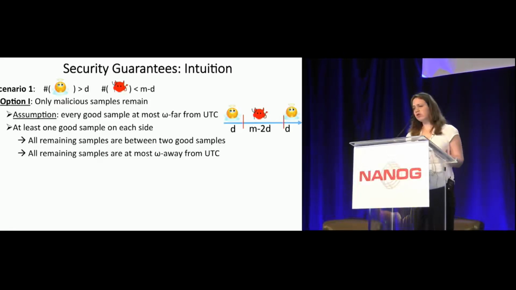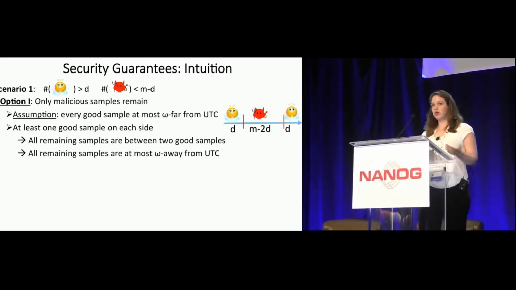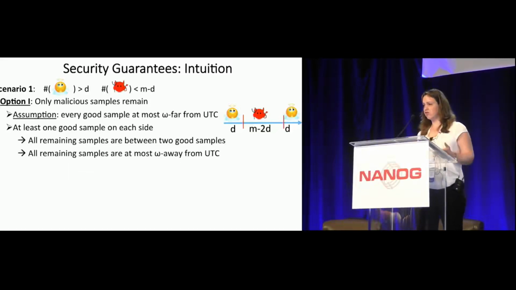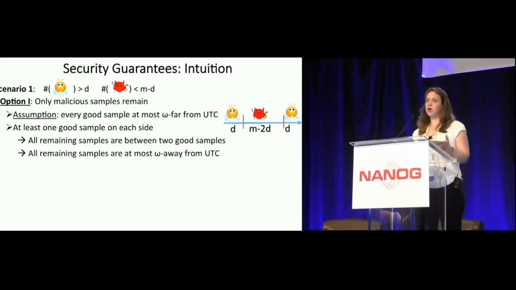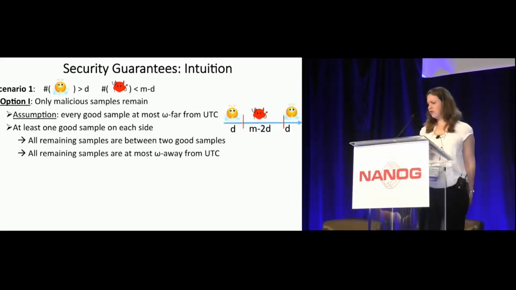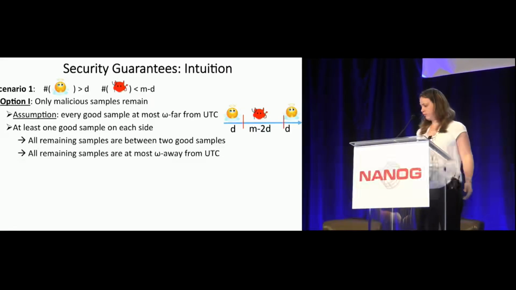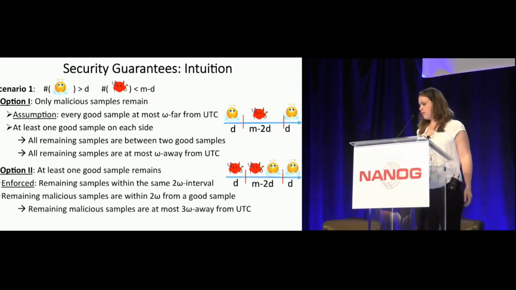However, since we have more than D good samples, we have at least one good sample on each side of the remaining set, which means that they're bounded by good samples. And the good samples are, according to our assumption and the test that we ran on Amazon, omega away, omega is 25 milliseconds, from the UTC, which means that the remaining set is also omega away from the UTC, and their average that we use in order to update our clock is omega away from the UTC. So it's bounded.